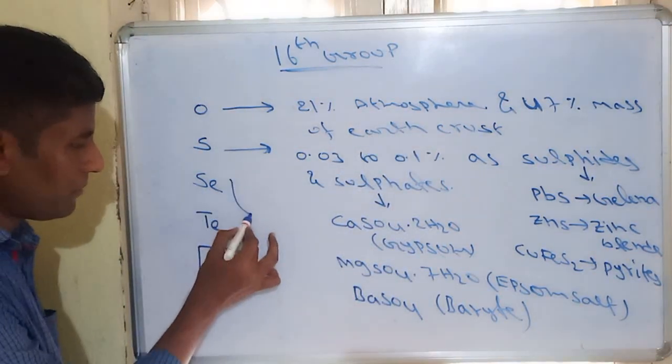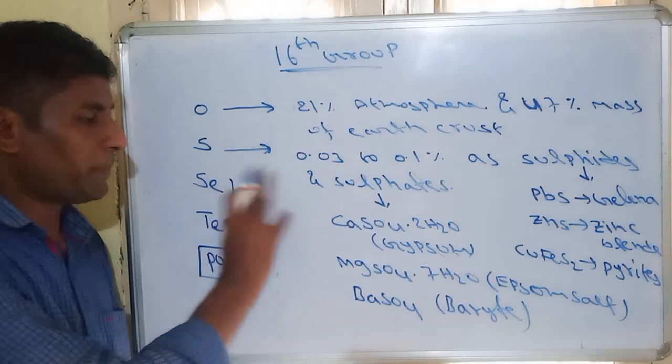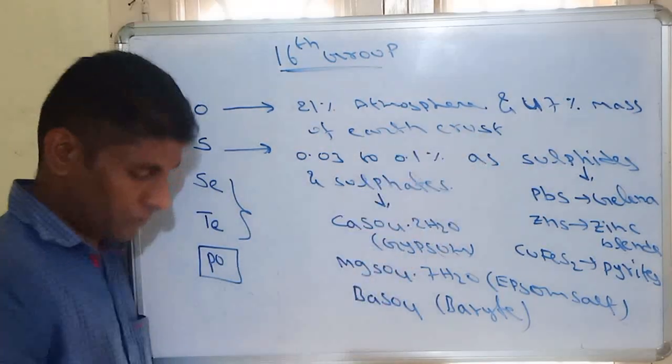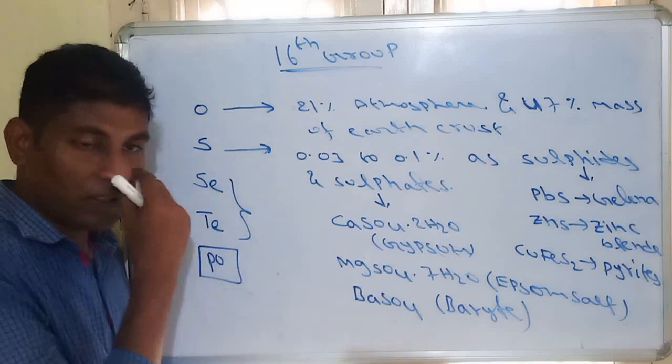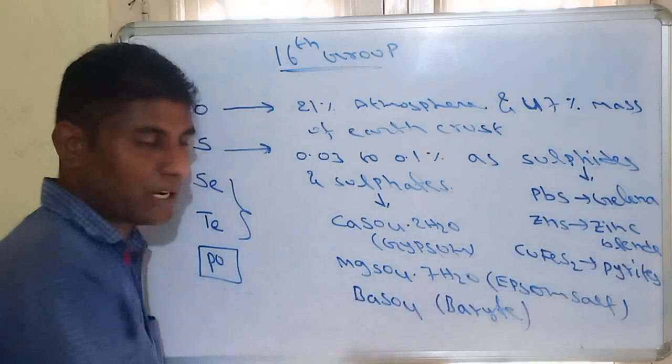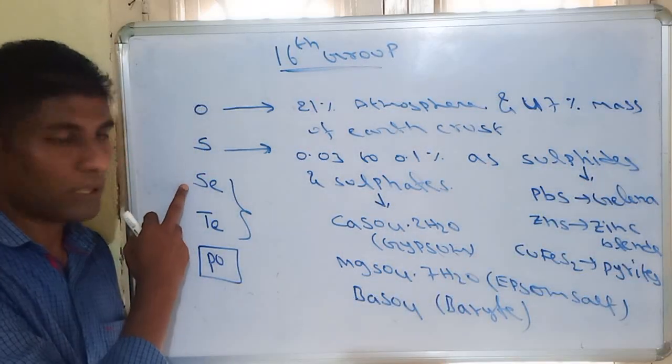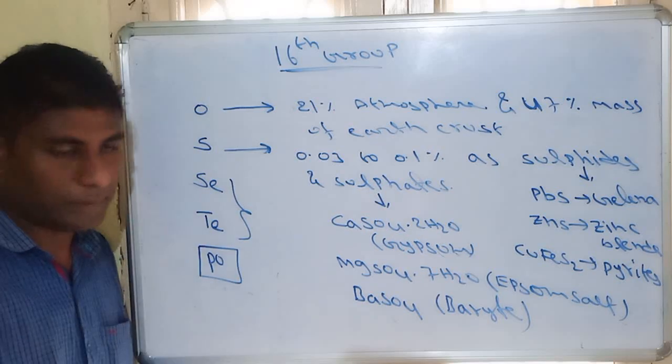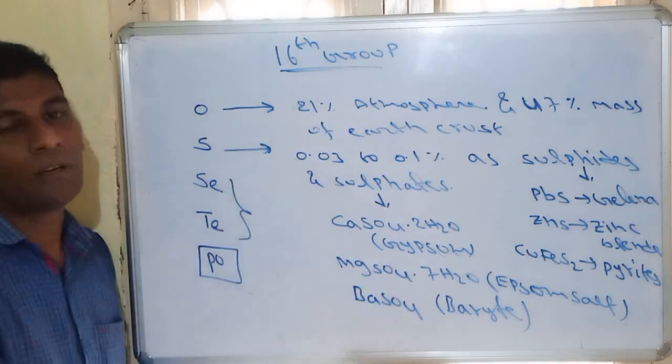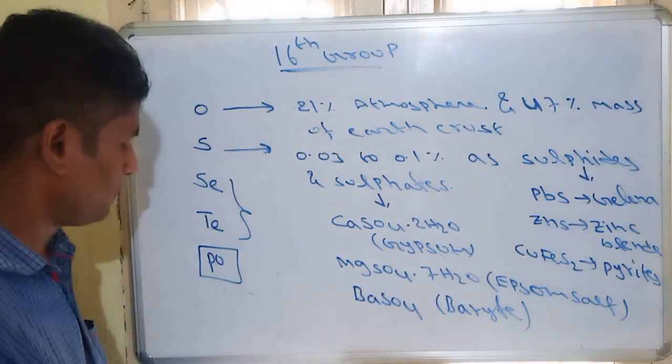Selenium and tellurium are present in traces in sulfide ores. Most of the sulfide ores contain some selenide and telluride components. Selenium and tellurium are present very rarely.